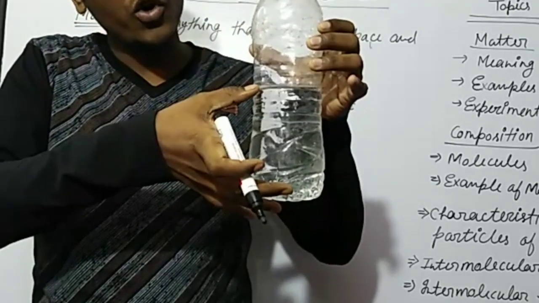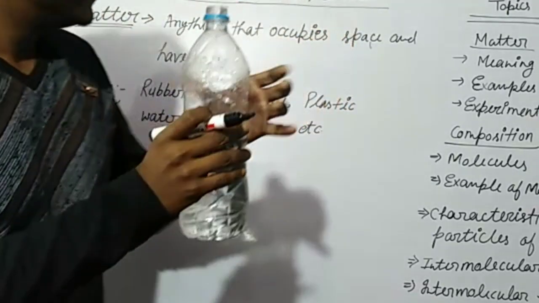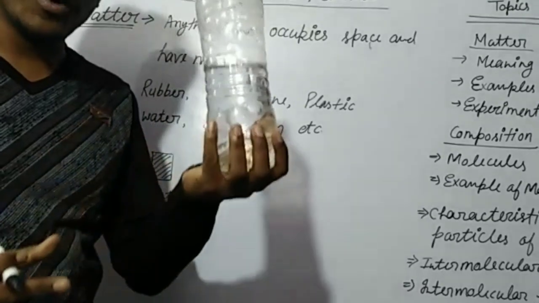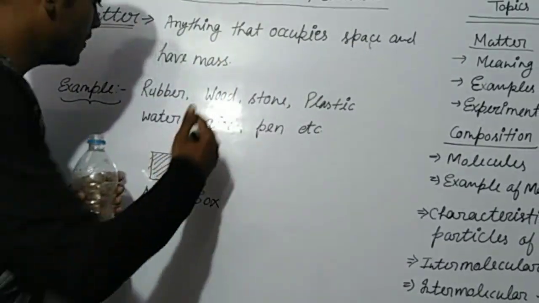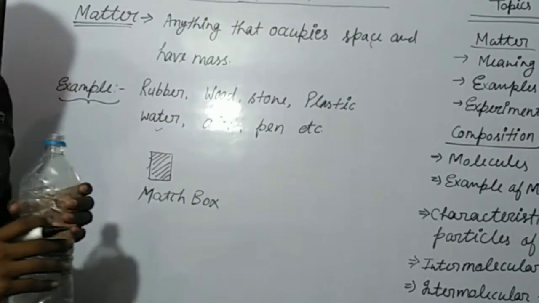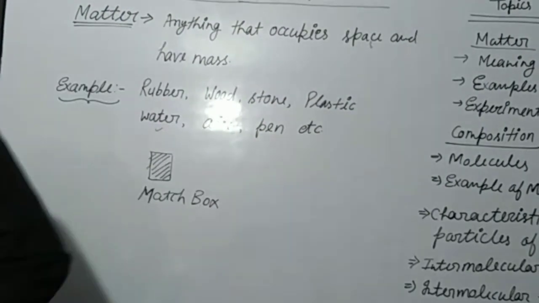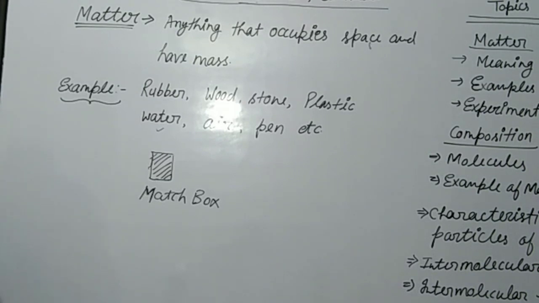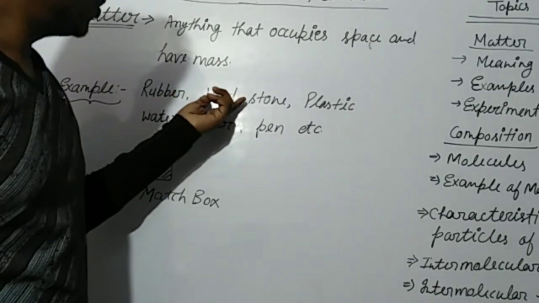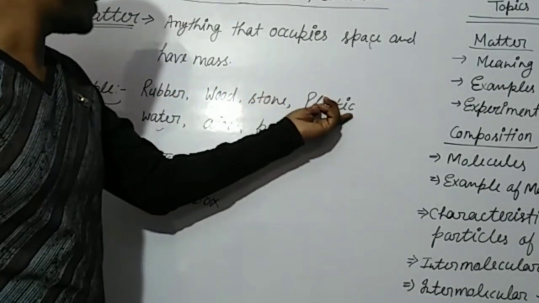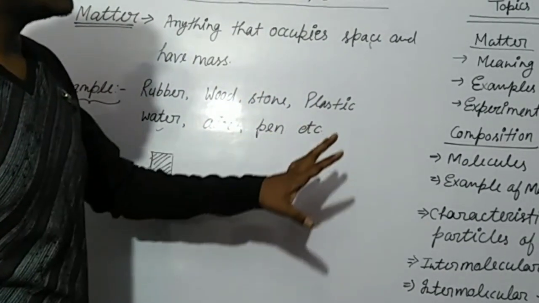That means water also has some space and has mass. See, this is an example of matter. Likewise rubber, wood, stone, plastic, air, pen, etc.